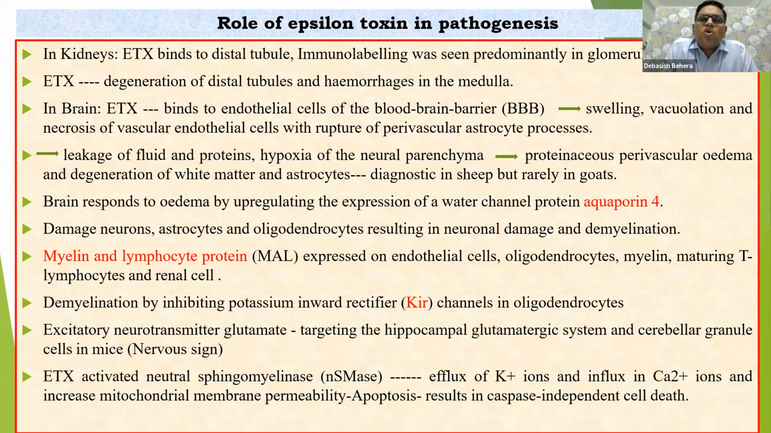The role of epsilon toxin in pathogenesis is a very important aspect of today's presentation. Why are we discussing epsilon toxin? As I told you, there are 30 toxins derived from 23 types of toxin genes. But epsilon is one of the important toxins responsible for many enterotoxemic conditions in sheep and goats. That's why I decided to discuss epsilon and its pathogenesis and pathogenicity.